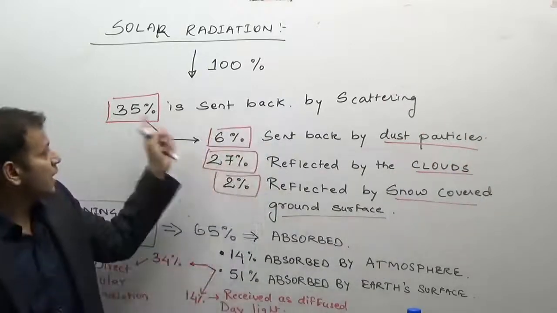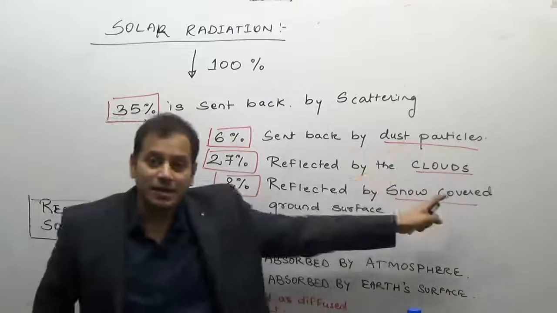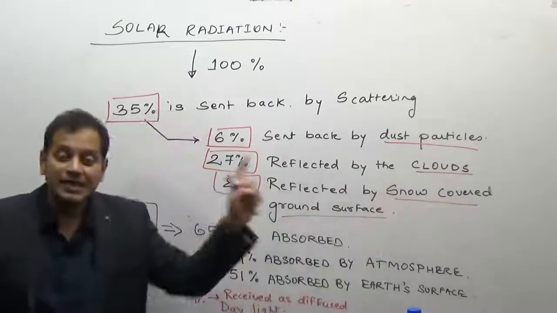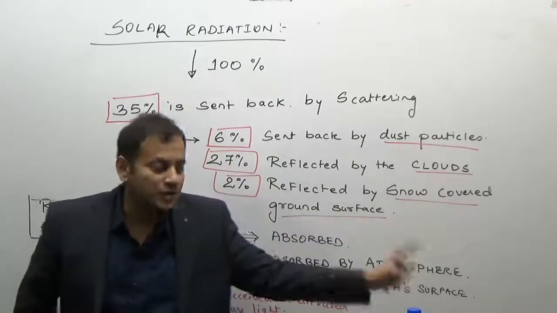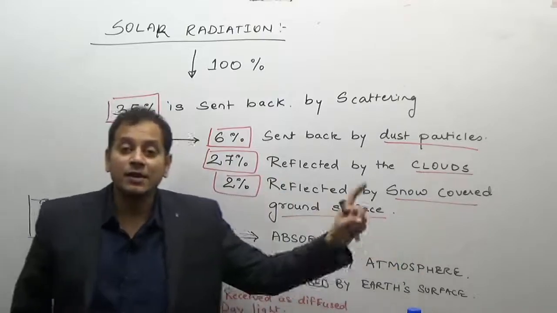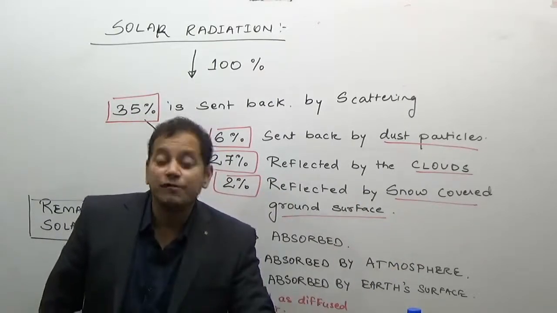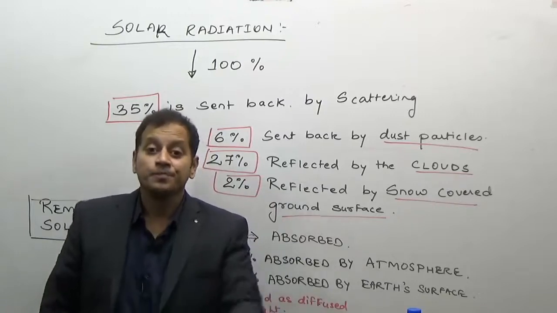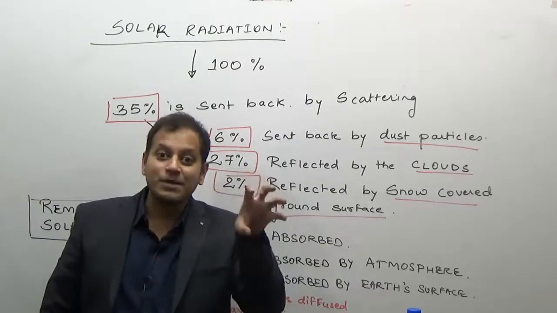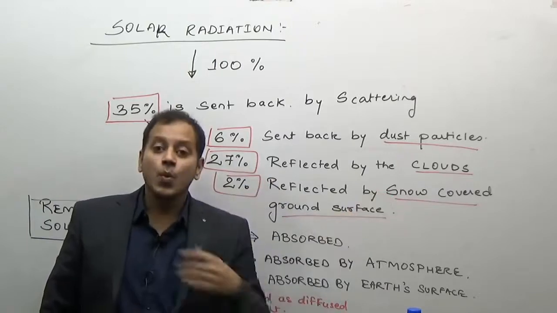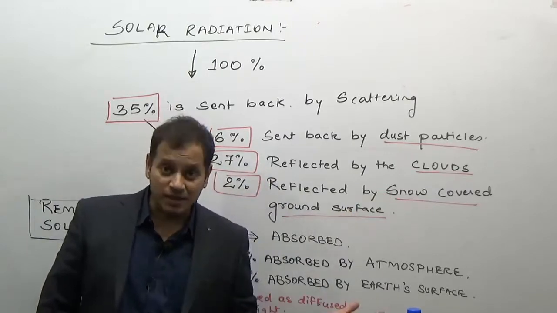Out of this 35%, 6% is scattered by the dust particles, 27% is reflected by the clouds, and 2% is reflected by the snow-covered ground surface. This reflecting property is what we call albedo. The remaining 65 units take part in heating.